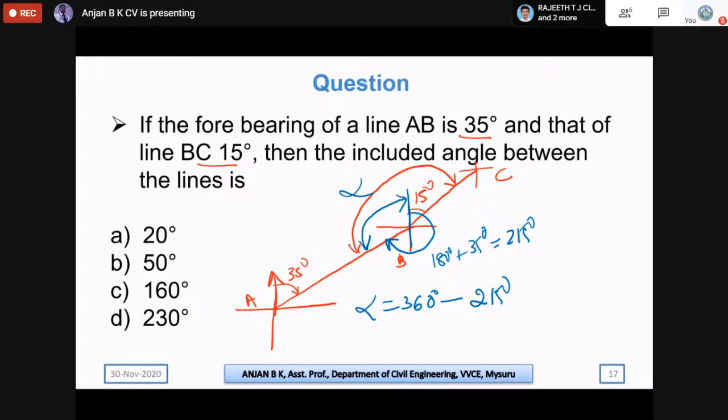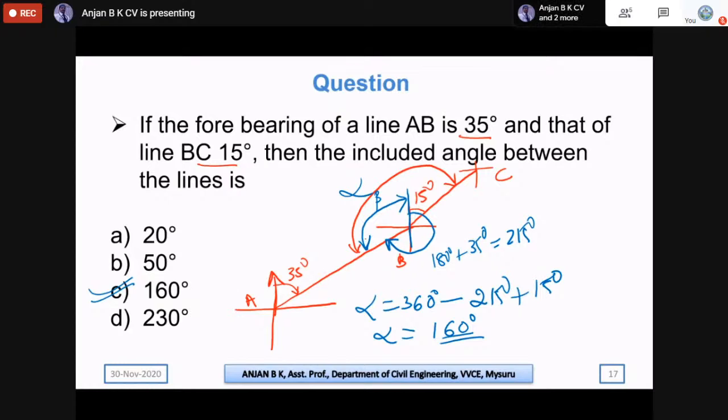But alpha is not equal to this. We are only going to get some angle, say beta, but we actually want the alpha angle. For that we need to add 15 degrees. So always draw the figures and picturize them to calculate the included angle. By solving this we get 160 degrees. So option C is the correct answer here.